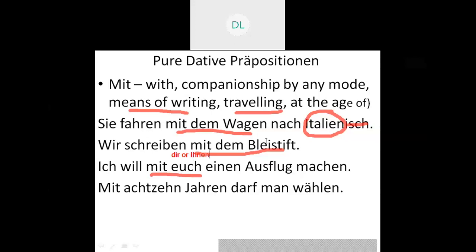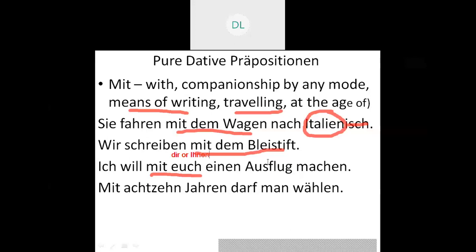The last meaning of mit is at the age of. Please go through the sentence given: Mit achtzehn Jahren darf man wählen. Wählen is actually to vote. So through the example, what I wanted you to learn is mit 18 Jahren, that is at the age of 18, one is allowed to vote. That is mit 18, at the age of.